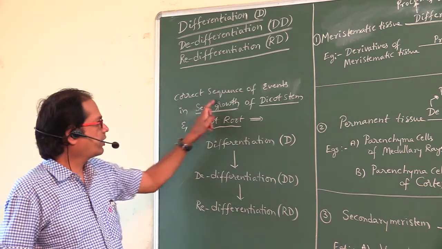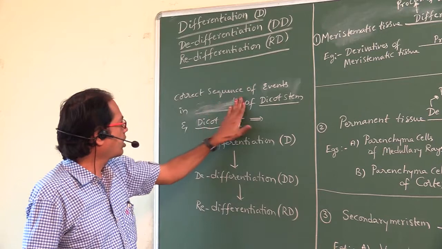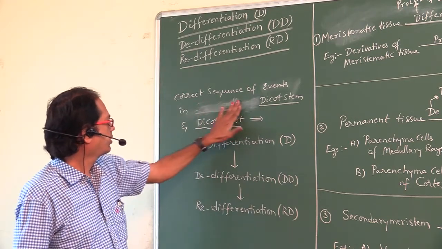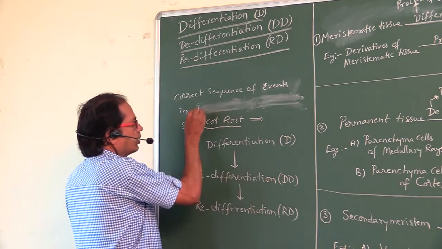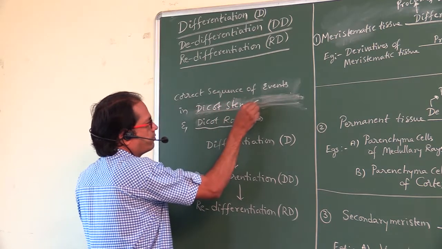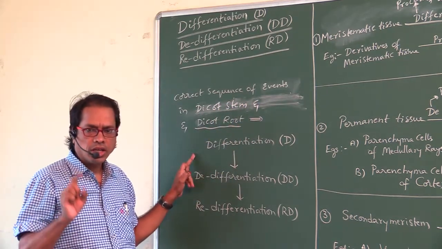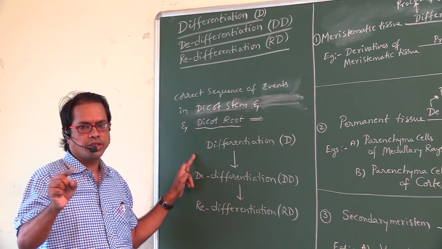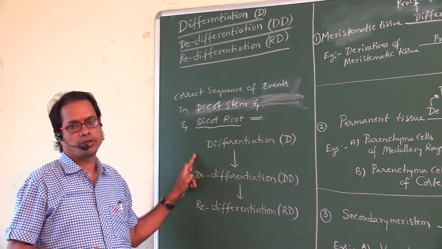So the correct sequence of events in dicot stem and dicot root: first of all, differentiation occurs, before the secondary growth.